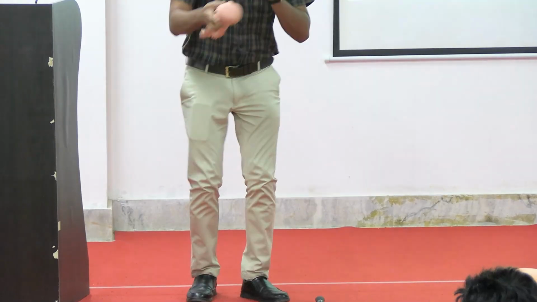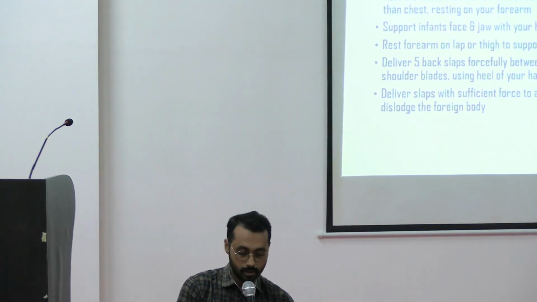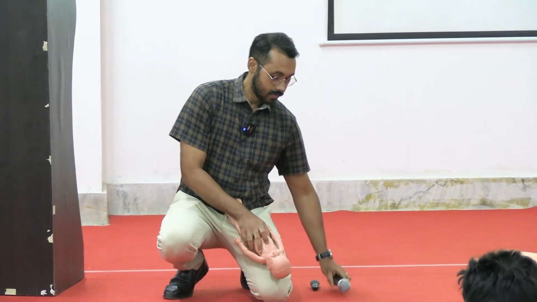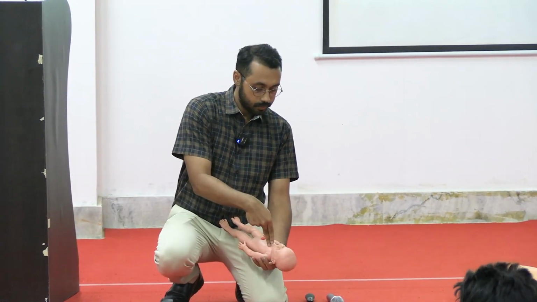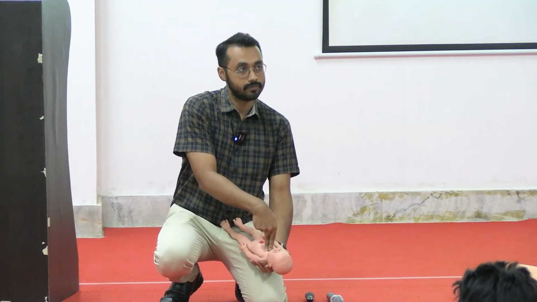So once you have given 5 back slaps, you need to change the position of the baby to the alternate side. Okay, this is prone position. So you shift the baby to the alternate side. Now the chest is up. So you give chest thrust there. How do you give chest thrust? Again with the 2 finger technique. Okay, so we put here and we give 1, 2, 3, 4, 5.